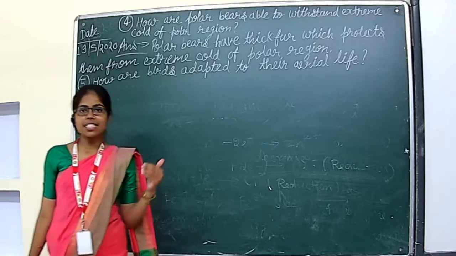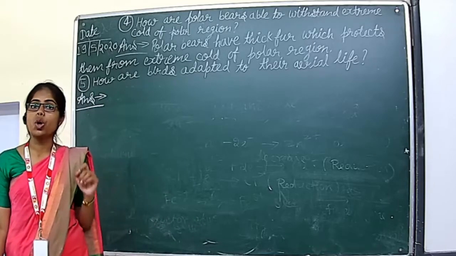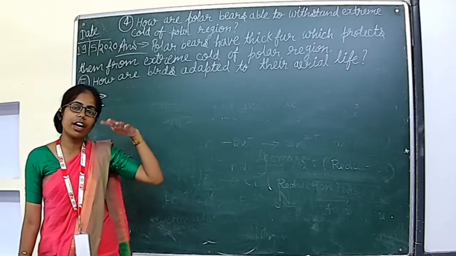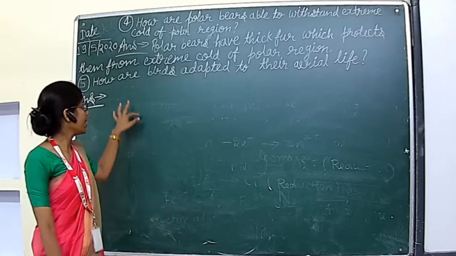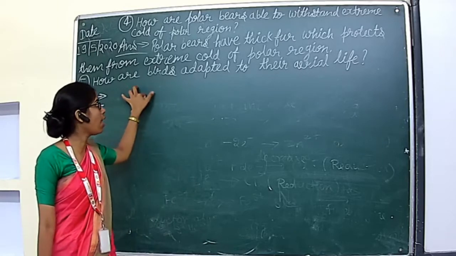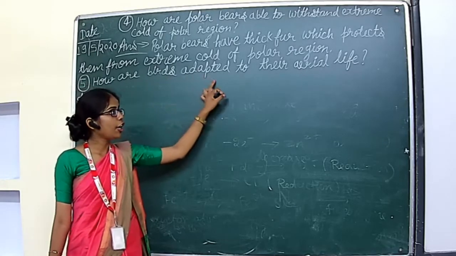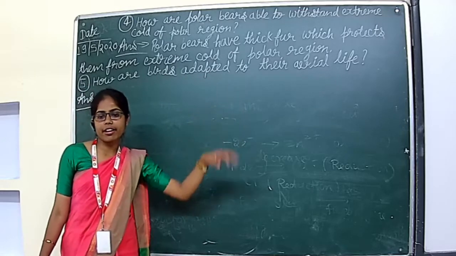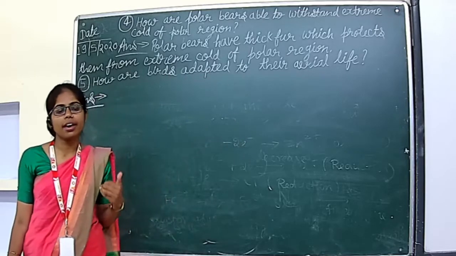We know that birds are known as aerial animals because they can fly in the air. And here the question given is how are birds adapted to their aerial life? What special features do they have?